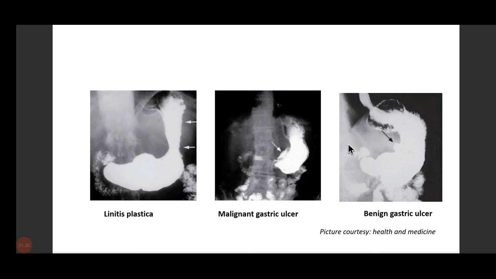The next one is malignant gastric ulcer. In malignant gastric ulcer, you get this sign. Biconvex meniscus is seen. Okay? Biconvex meniscus. And in this benign gastric ulcer, you get to see smooth margins. It is a nice one. Smooth margins are seen. But in malignant, you get to see rough sides. Okay.